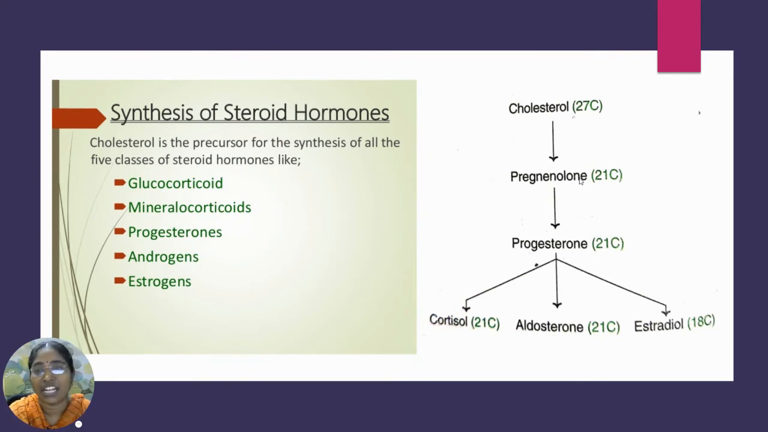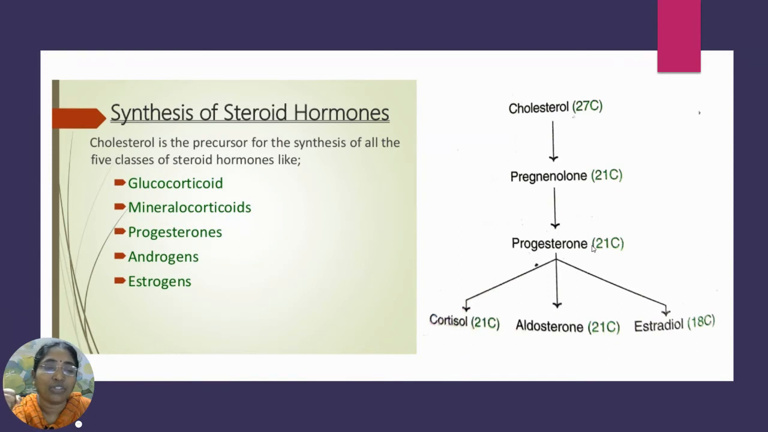Steroid hormones are majorly classified into 5 classes: glucocorticoids, mineralocorticoids, progesterones, androgens, and estrogens. All these 5 classes of steroid hormones can be synthesized only from the precursor known as cholesterol. If you look at the right hand side, cholesterol, which is a 27 carbon compound, can be converted through several stages into the 21 carbon compound pregnenolone, and then into progesterone, which is a very important precursor of many steroid hormones and is also a steroid hormone. Progesterone is also a 21 carbon compound, similar to pregnenolone.